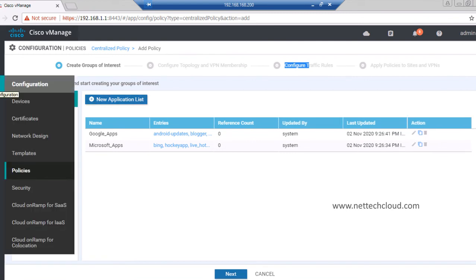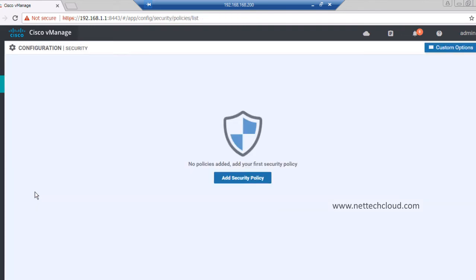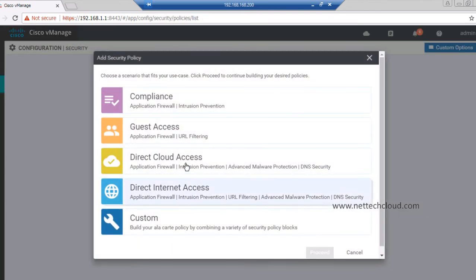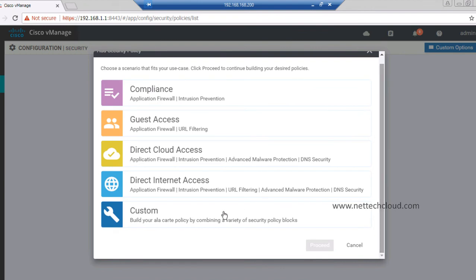So here, we have the policies and templates, and even a security option is there. If we want to create a security policy, you can even integrate this SD-WAN with Cisco Umbrella, right? So we can create a custom one, or we can select from the list, like compliance, guest access, direct cloud access. If there is direct cloud access, then what is recommended? That you should have application firewall, intrusion prevention, advanced AMP, advanced malware protection, and DNS security feature. For direct cloud access, only DIA, direct internet access, then you should have all this.